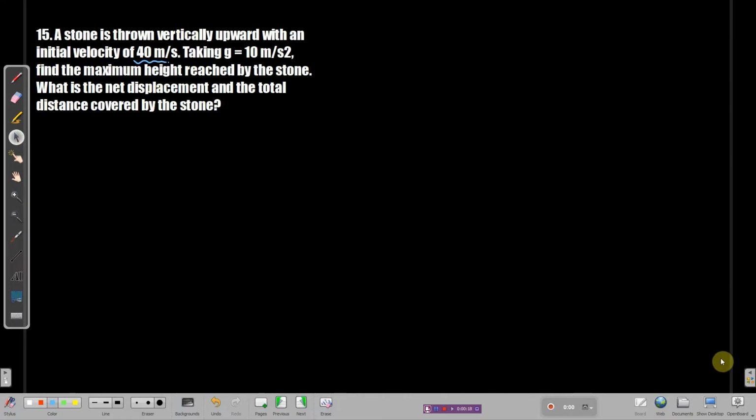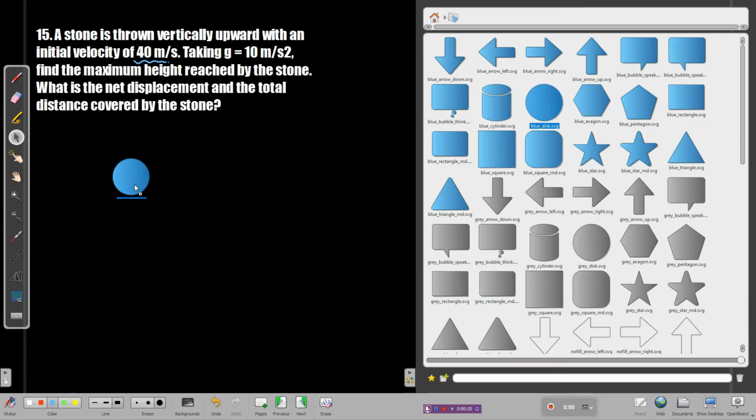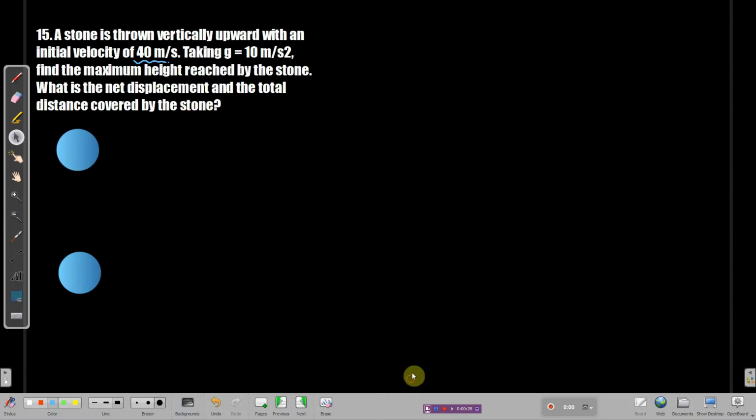Let me take the ball over here. We have the shapes. Let me take the ball. The ball is thrown vertically upwards, so I am taking two balls. One ball represents that the ball was at the ground, and the other ball represents the ball climbed up. So the first state of motion will be at the ground. Let me choose another color. We have this first state of motion, and this is the second state of motion.